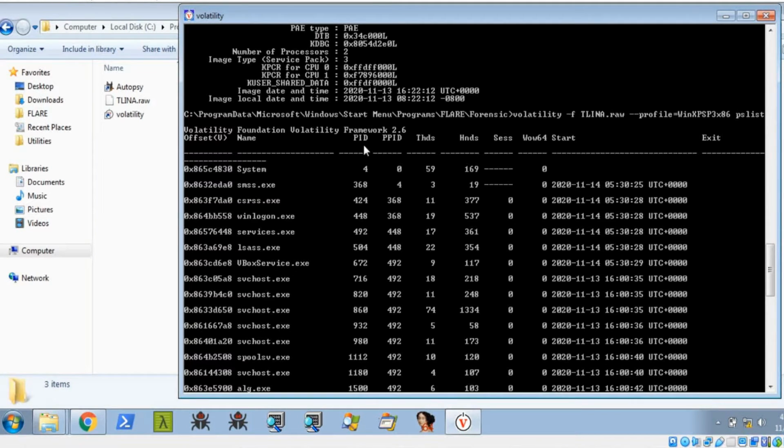What are the PIDs? All the details are included in this pslist. What are the processes running? So system, smss, winlogon, every service running inside these processes on that Windows XP machine.